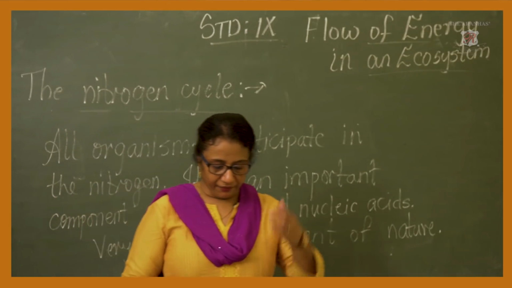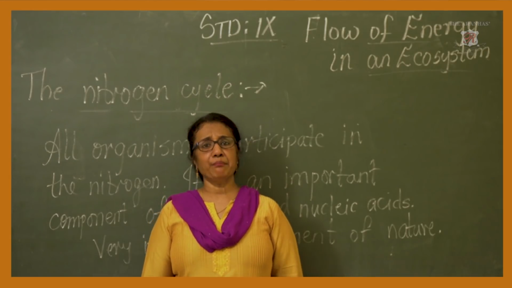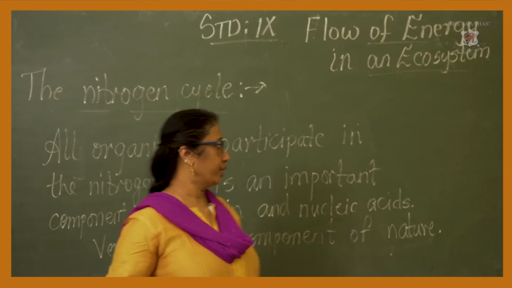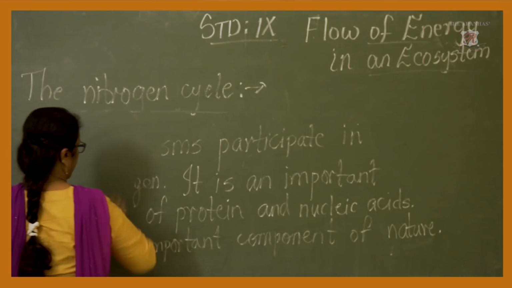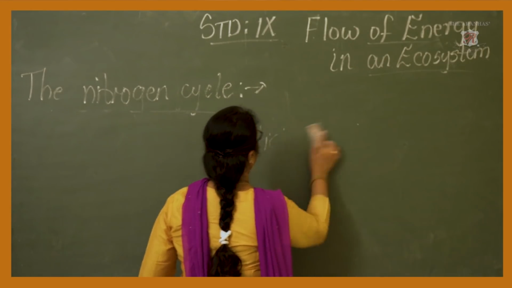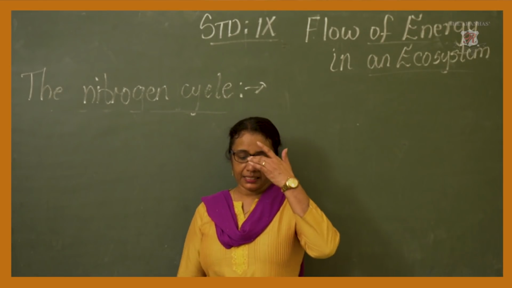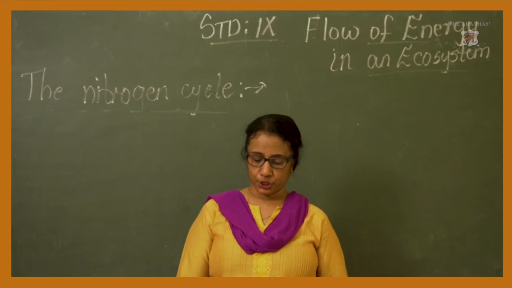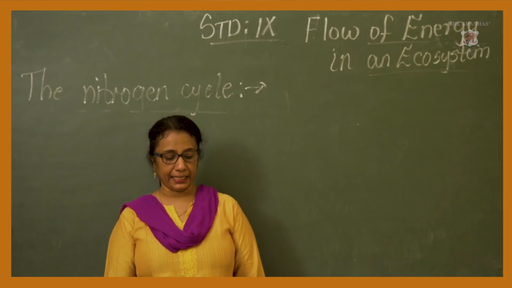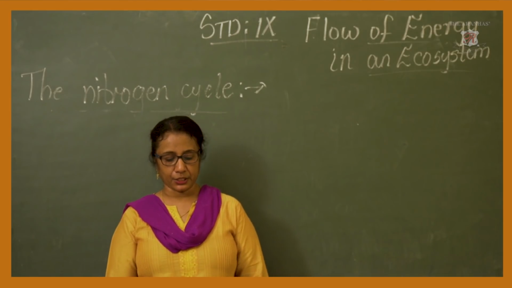Now, in the lower classes we have learned that some microbes help in the fixation of nitrogen. I am sure you know some names: Anabaena and Nostoc, the blue-green algae, and Azotobacter or Clostridium, the soil bacteria.